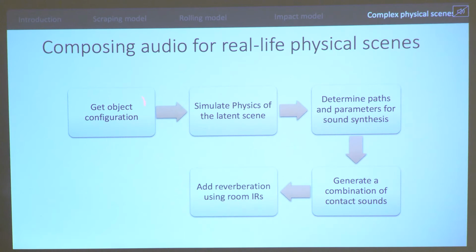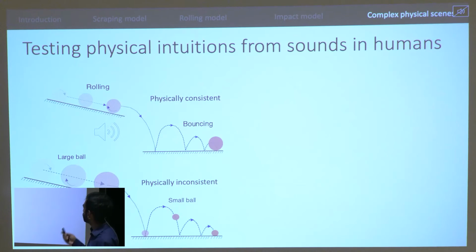So we get object configurations, we simulate the physics of the latent scene, then we determine the paths and parameters of sound synthesis, identify when something should roll, something should scrape, or something should impact, and then generate a combination of these contact sounds, which we finally send to our reverberation adding system, and we add it using room impulse responses to get the final sound. So right now we've been using this to test physical intuitions from sounds in humans.